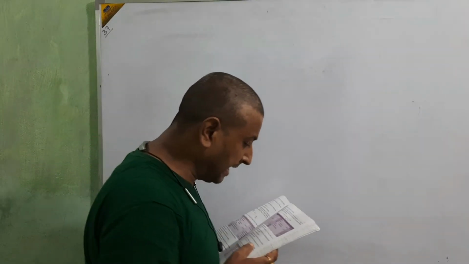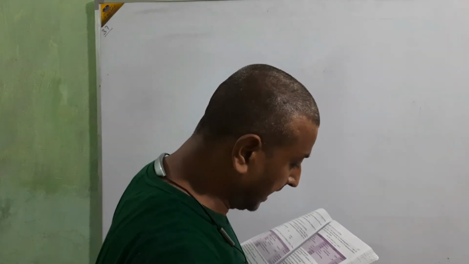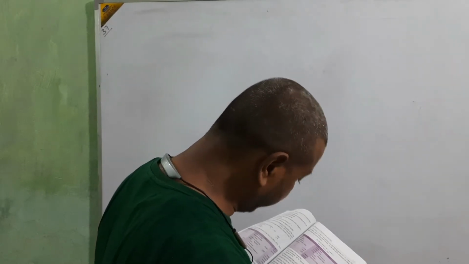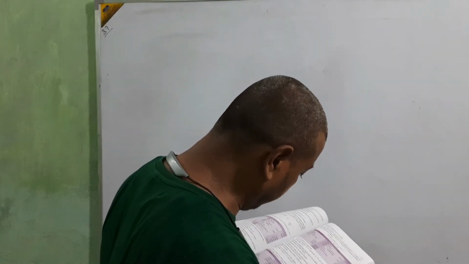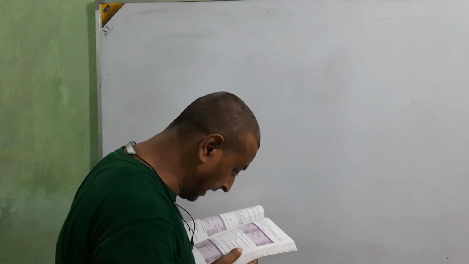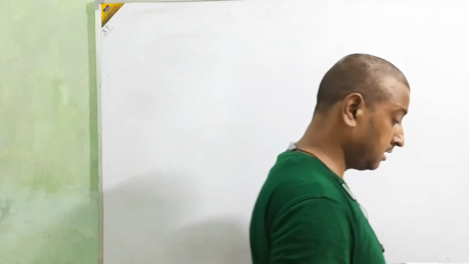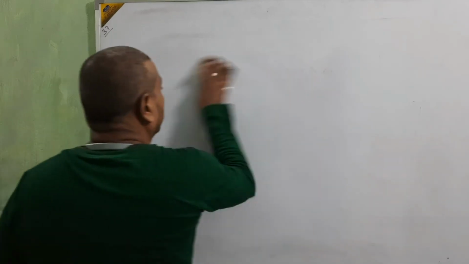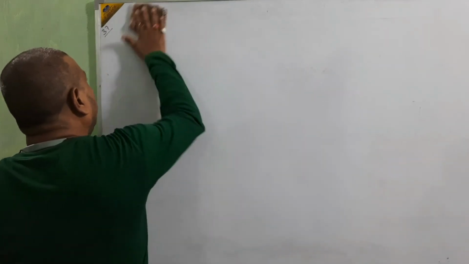X, Y, Z are the partners. Ratio is 5:3:2. Z retired. The balance sheet is given. Land and building appreciate by 5%. All these things are given. Okay, beta, so we are going to start the question.